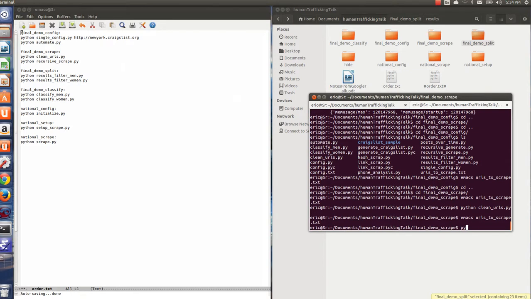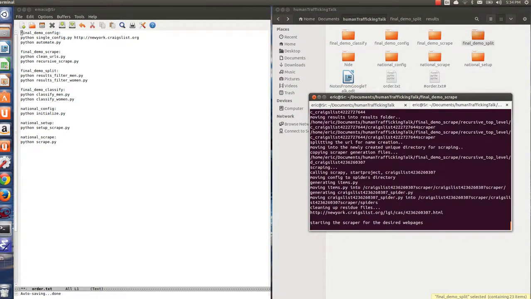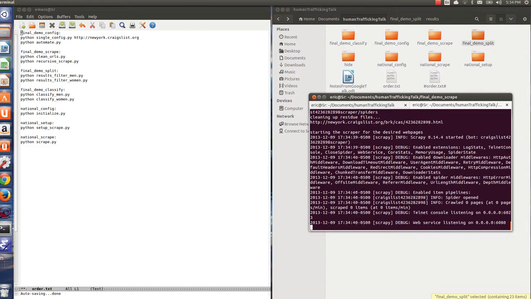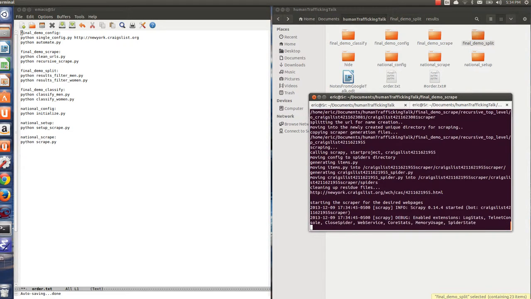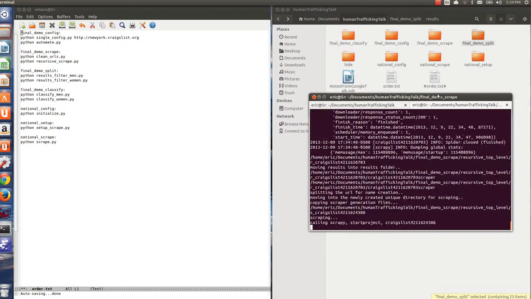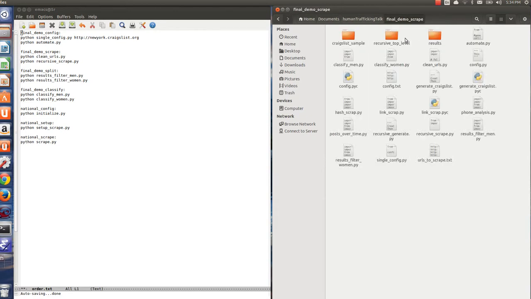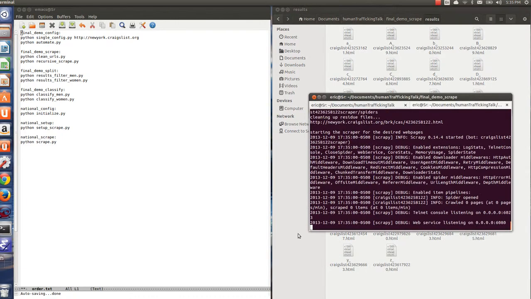Now we're going to run recursive scrape, and this is going to actually go through and visit every single web page that I specified in URLs to scrape and download the content from there. Unfortunately, this does take a bit of time, as you can imagine, because it's visiting, I think, about 100 web pages, and it can only process about 3 or 4 a second. However, what we can do is look at results and see them being populated for a second. Obviously, we're not going to watch this whole demo because that would be sad and boring.